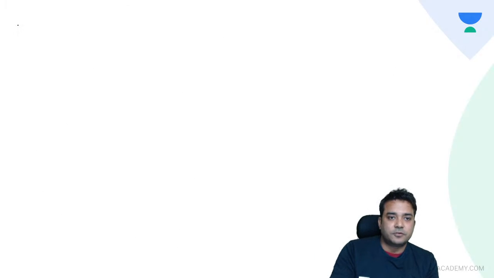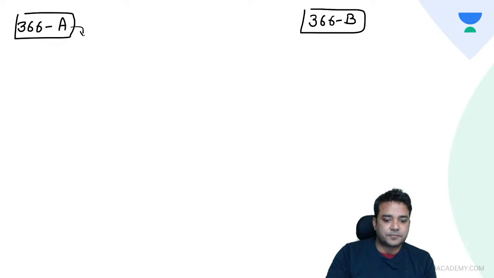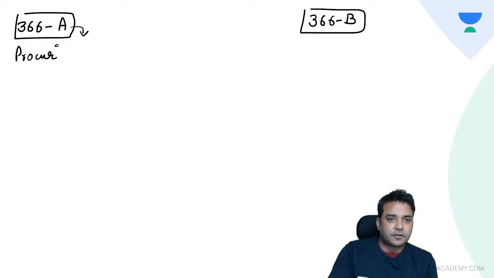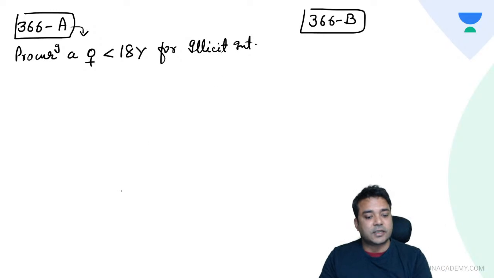Let us move on. 366A and B are there. 366A and 366B. Now 366A says, whoever is procuring a female less than 18 years for illicit intercourse, this is a punishable offence under 366A IPC.